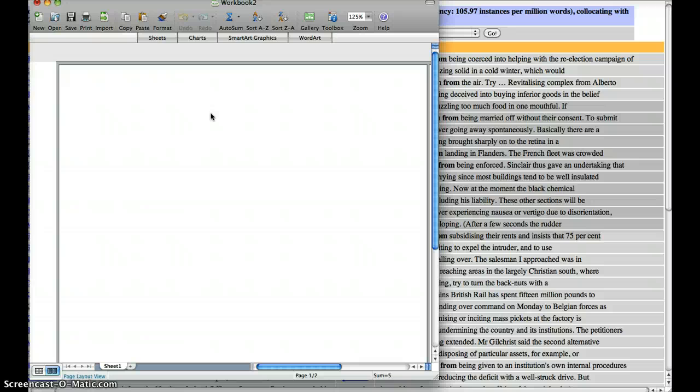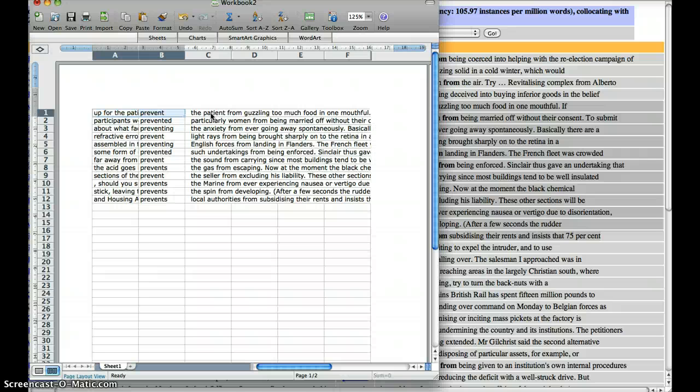concordance lines themselves. So like I say, Excel is quite a good kind of middleman between the BNCweb and Word, because it's a little bit easier to delete, shift things around, align things in Excel than it is in Word, in tables in Word. But you might prefer Word too.